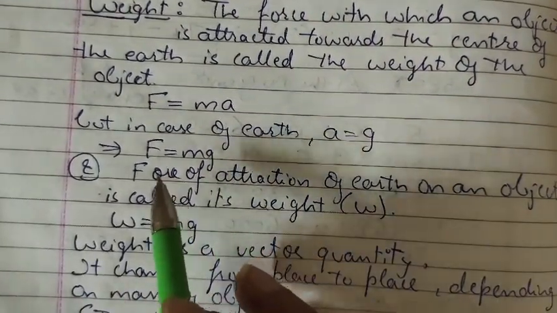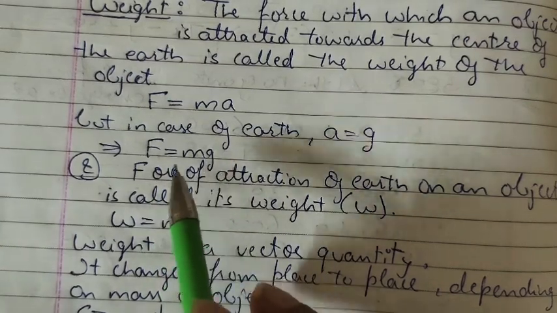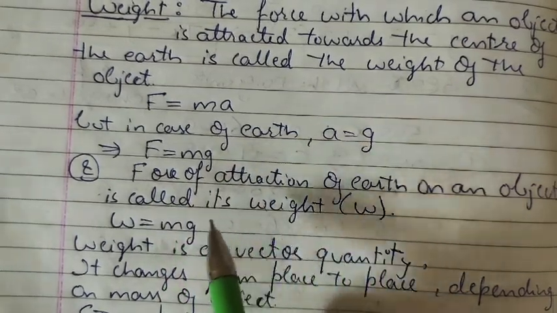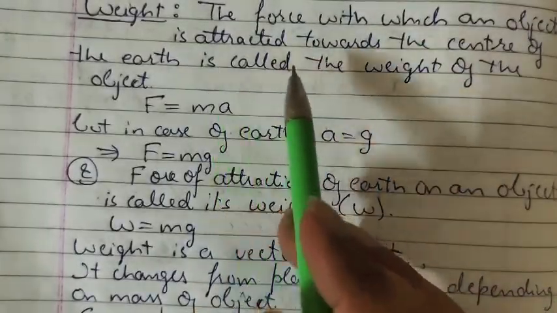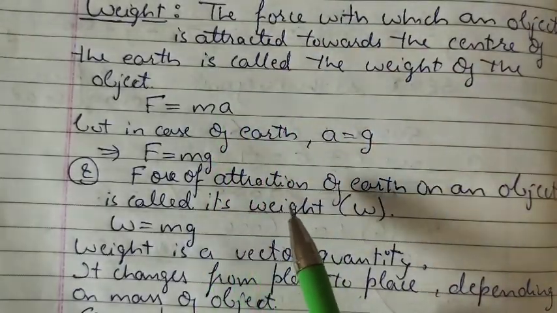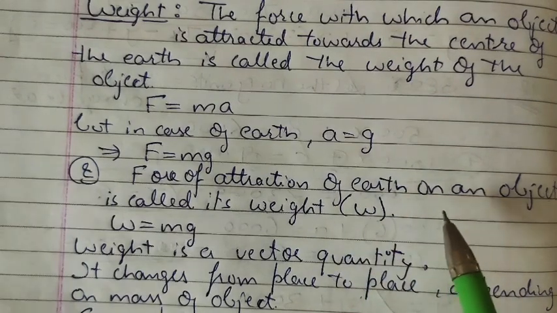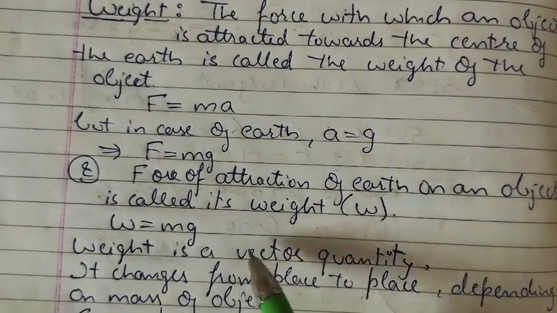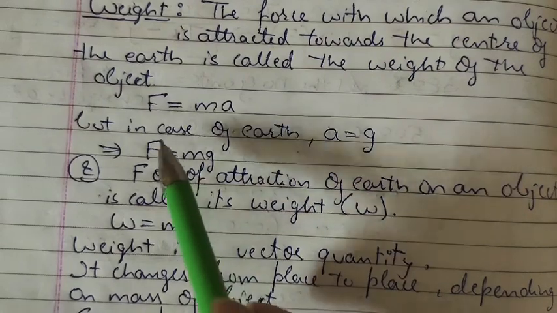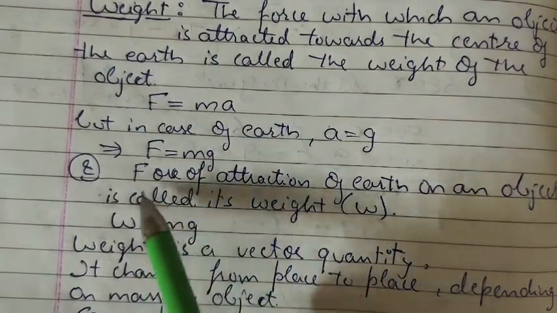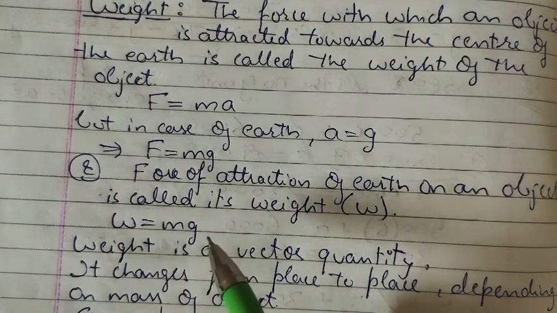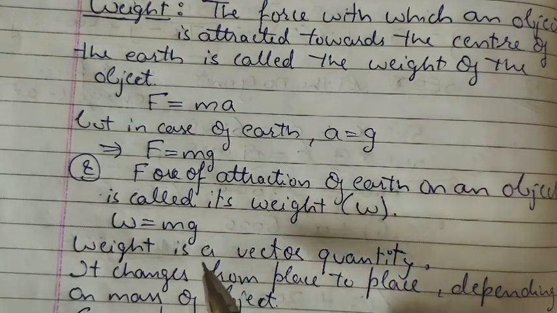So F means force, but here the force of attraction of the earth on an object is called weight. Here we have mentioned the force with which it is attracted towards the earth. So the force of attraction of the earth on an object is called its weight. So weight is equal to mg. In place of force we have replaced it with weight, W. So W is equal to mg. Now this formula we are going to use in numericals.